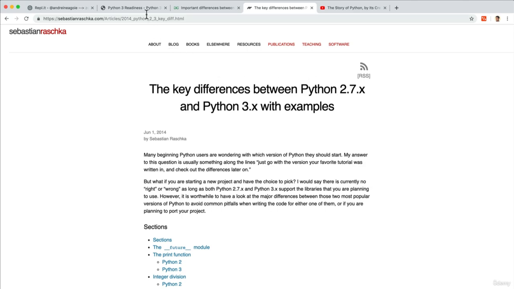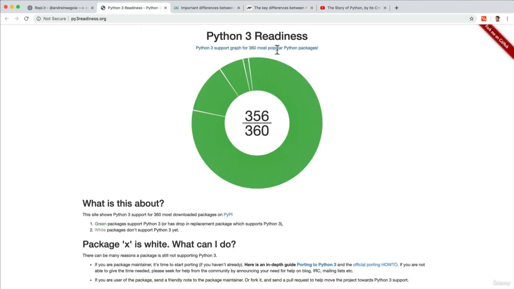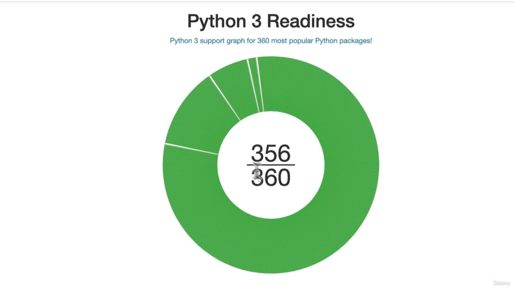But as I mentioned, the whole community is moving towards Python 3. This website, for example, shows you how many big, popular Python packages, which we'll talk about, support Python 3. In our case, there's only 4 popular packages that don't support Python 3.